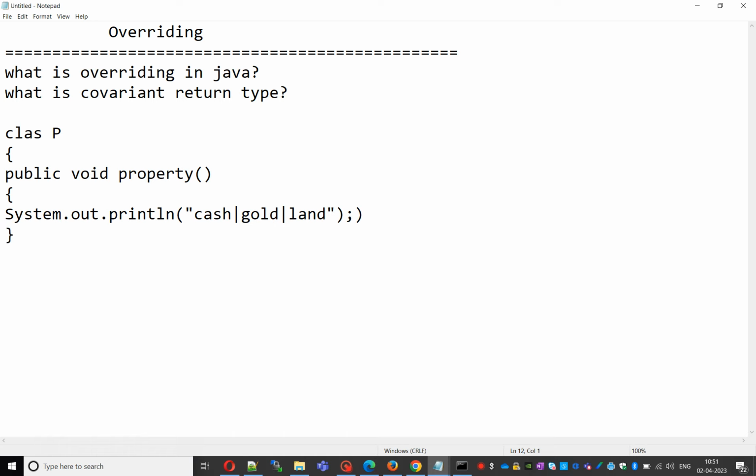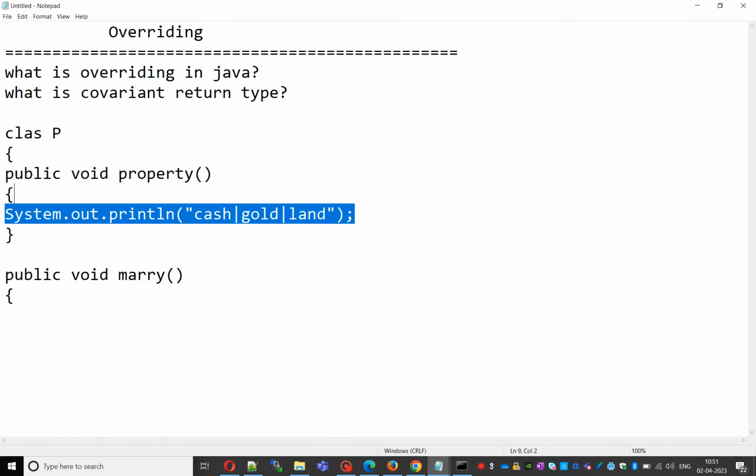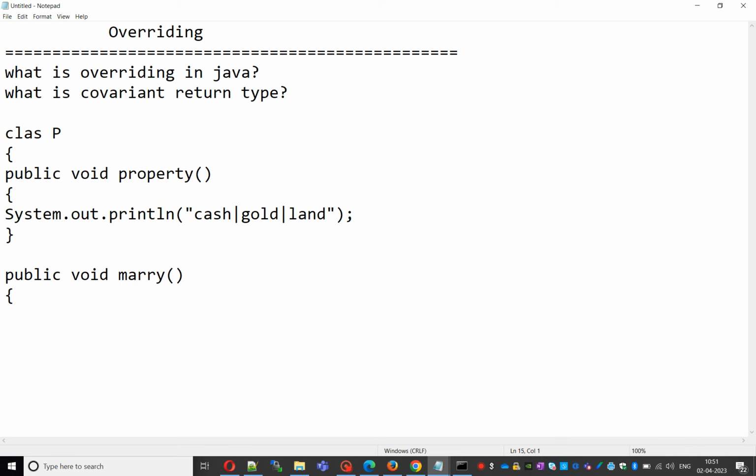Also, the parent provides an arranged marriage. For example, the parent arranges a marriage for his child with some girl like Subhalakshmi. So the parent also defines another method, public void marry, with System.out.println: the parent decided on an arranged marriage for his child with one girl like Subhalakshmi. That is the parent class.